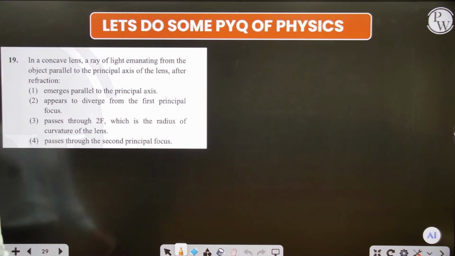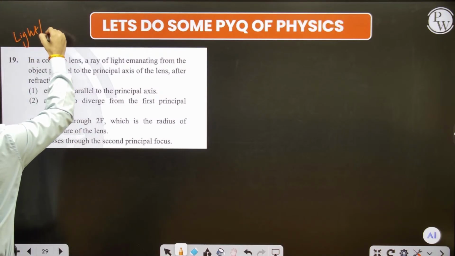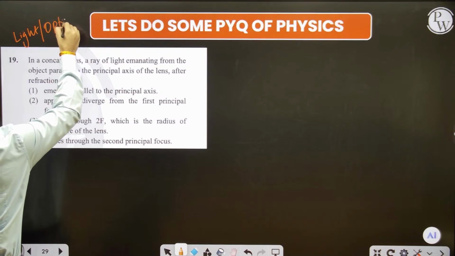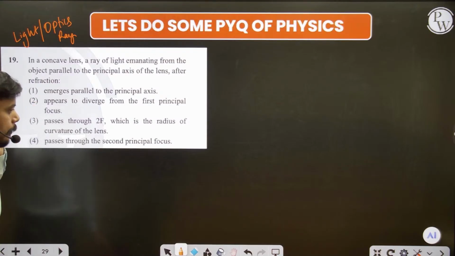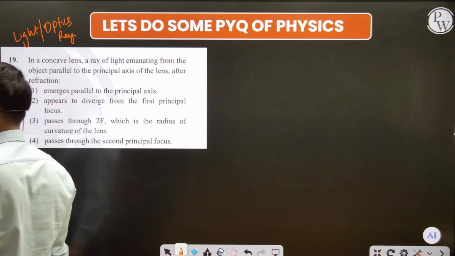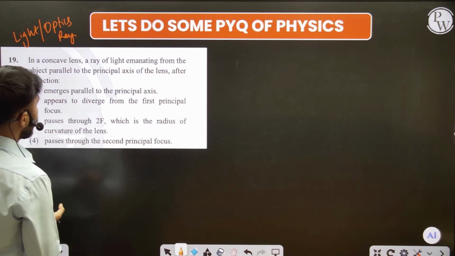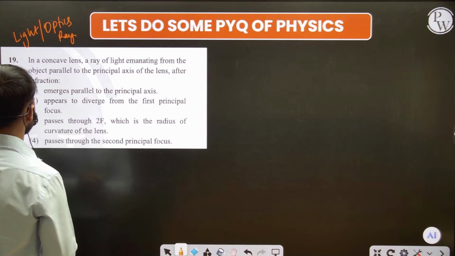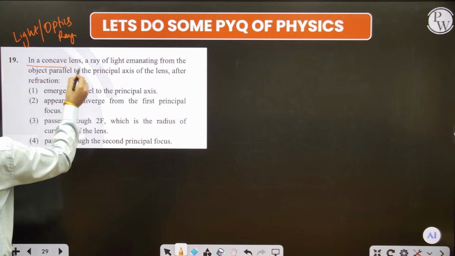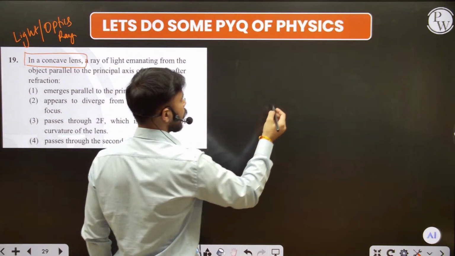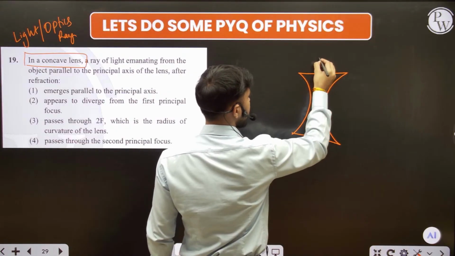Fine. Now see here, light chapter, ray optics. What chapter? Ray optics. Fine. These are the chapters. Interesting question ever. In a concave lens, a ray of light emitting from an object which is parallel to the principal axis of the lens and after refraction. Firstly, the question is saying for the concave lens. A concave lens is like this. Fine. This is the concave lens.